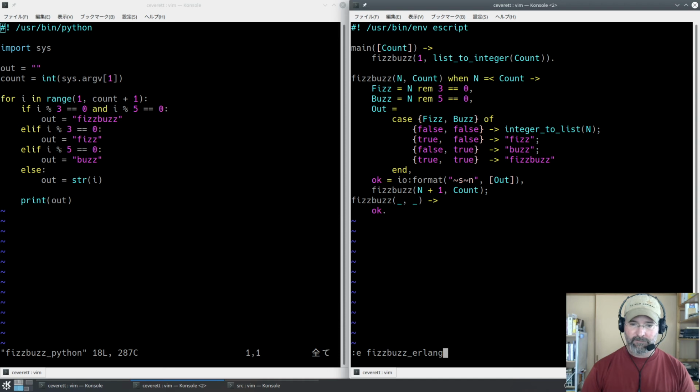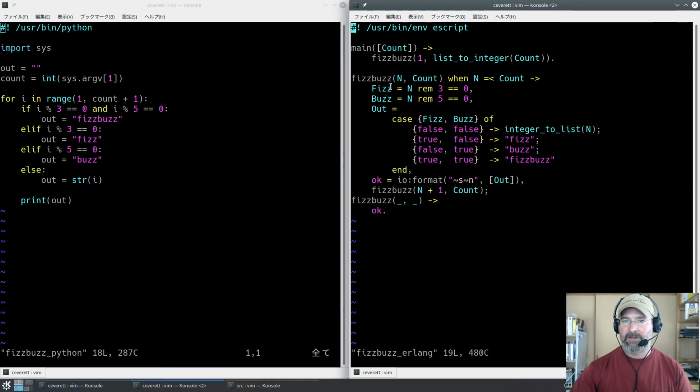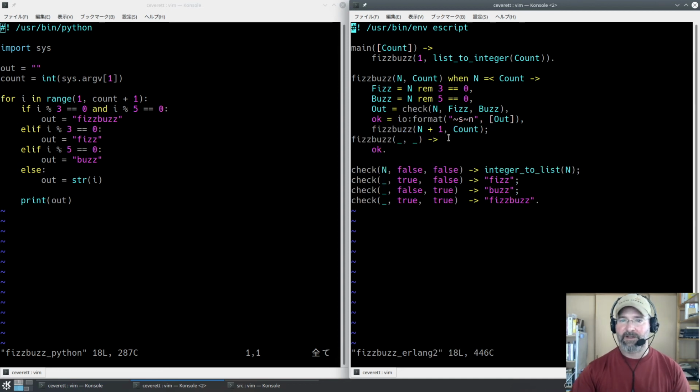So, FizzBuzz Erlang 2. Note how similar this is. Out is being assigned to the result of something, and then IO format. We're doing the same thing here. We're just saying out is the result of saying check in. And we're going to pass the results of these tests, fizz and buzz, to check here. And then we're going to print out to standard out just like we did before.